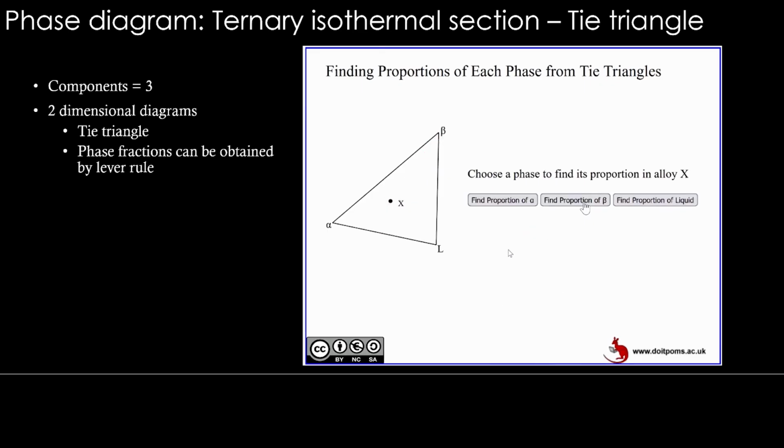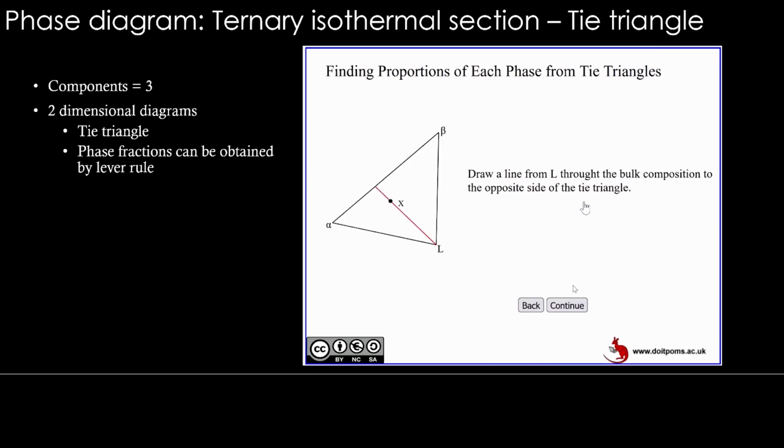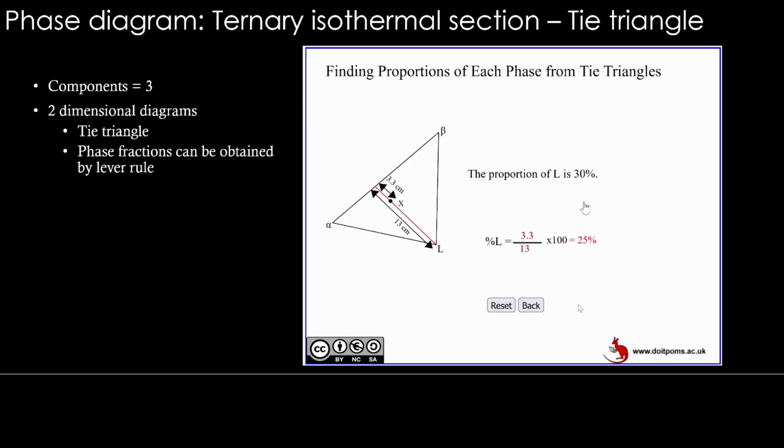Then if you want to figure out the percentage of liquid, from liquid draw a line to the opposite side and measure the lengths, 3.3 by 13. That is going to be the fraction of liquid. This is how you figure out fraction of phases from a tie triangle.